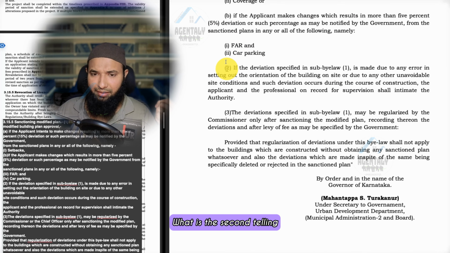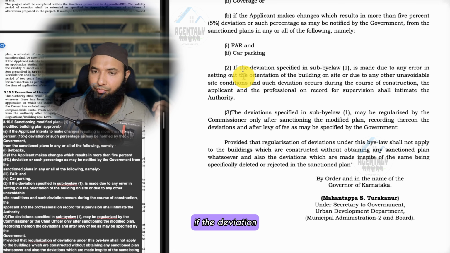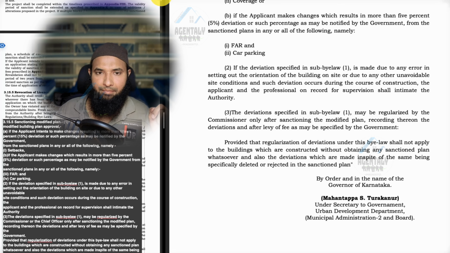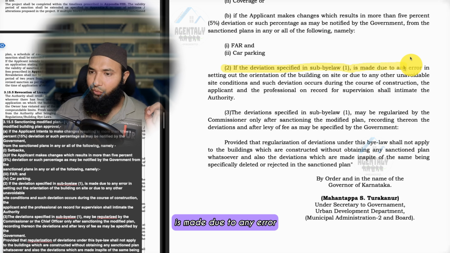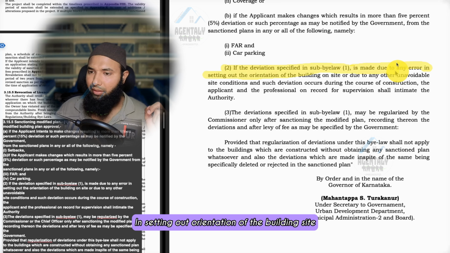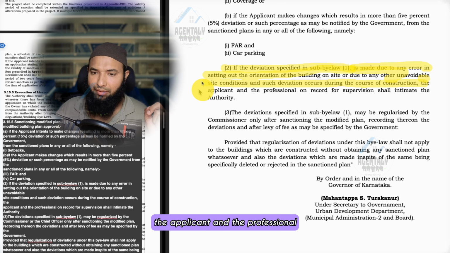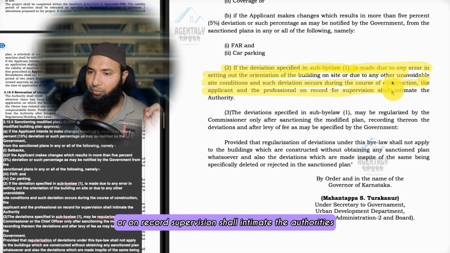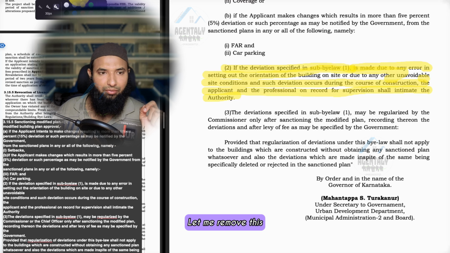Now what is the second point? If the deviation specified in sub-bylaw 1, so the first one we have read now, is made due to any error in setting out orientation of the building site or unavoidable site conditions, such that deviation occurs during the course of construction, the applicant and the professional on record supervision shall intimate the authorities. Now what they are telling in this point is not that clear.